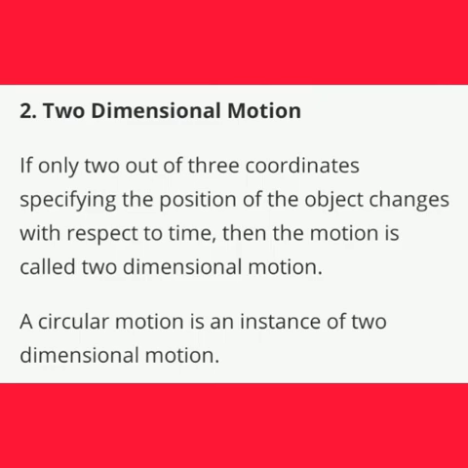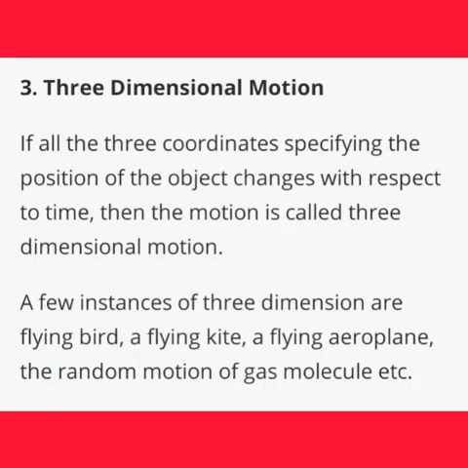Then the last one is three-dimensional motion. Then what is three-dimensional motion? In that case, all three coordinates specifying the position of the object change with respect to time. Then the motion is called three-dimensional motion. Examples are a flying bird, a flying kite, a flying aeroplane. They are in three-dimensional motion.